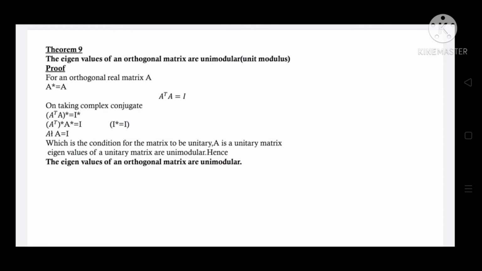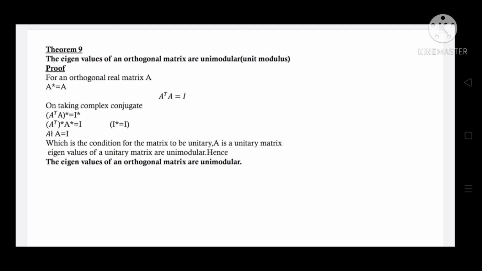The eigenvalues of an orthogonal matrix are unimodular. For an orthogonal real matrix A, we have A star is equal to A and A transpose A is equal to I. Taking the complex conjugate of the second equation, we get A transpose star A star is equal to I star.